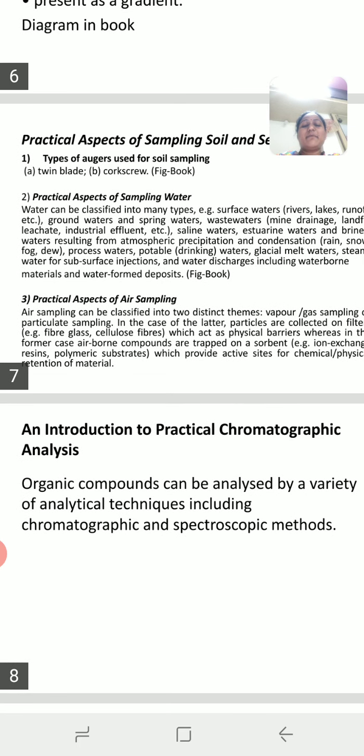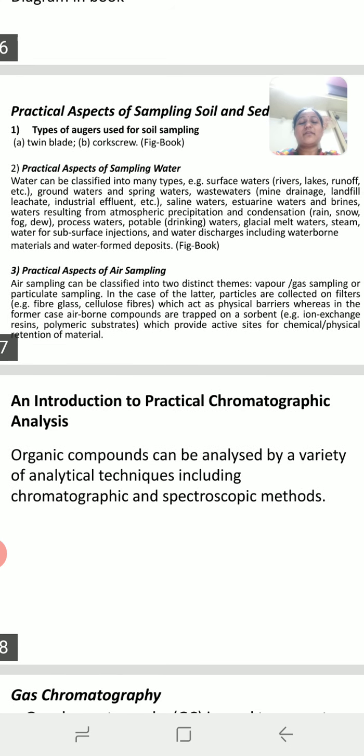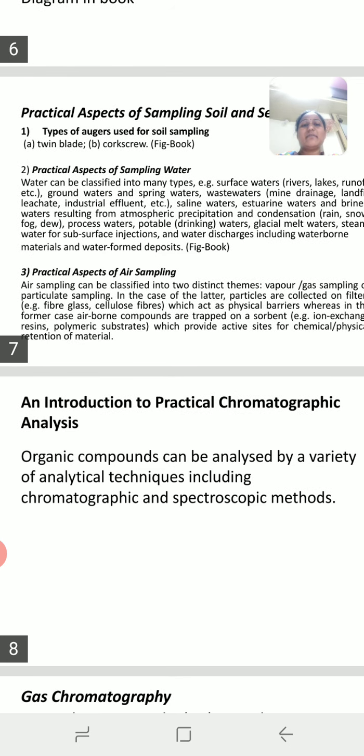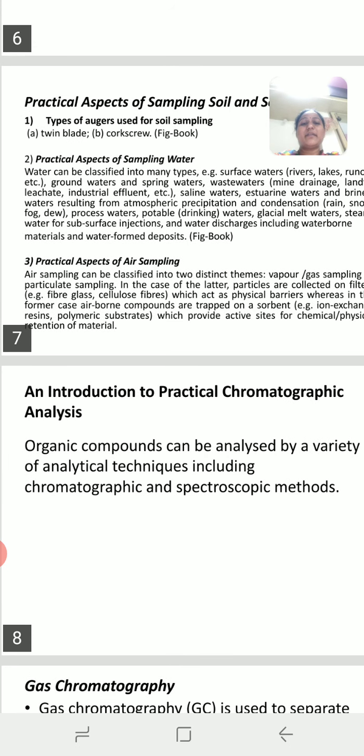Then third type of the sample, it is the air sample or the gaseous sample. So we use two different ways to collect a sample. First one is for the vapor or gaseous sample and second one is for particulate sample. So for the particulate sample we absorb the material with the help of the filter paper made by the fiberglass or the cellulose. And secondly, when we have a vapor or gaseous sample, it is absorbed by using an ion exchange resin or polymeric substance.